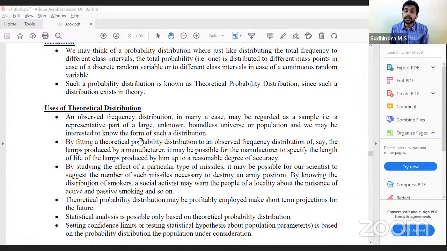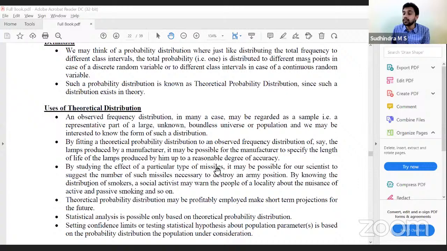And moreover, in certain cases, practically we cannot test all the units. By fitting a theoretical probability distribution to an observed frequency distribution of, say, lamps produced by a manufacturer, it may be possible for the manufacturer to specify the length of the life of the lamps produced by him. He need not check everything. Based on his past experiences, he can construct a theoretical probability distribution and can predict. Correct? So it can be used in case of testing the lamp.